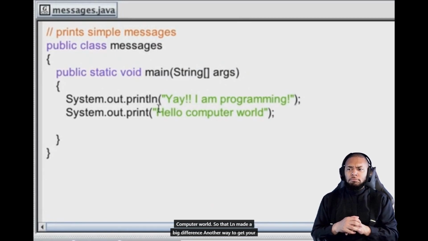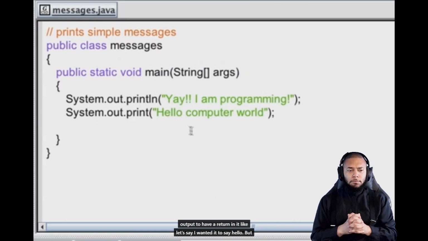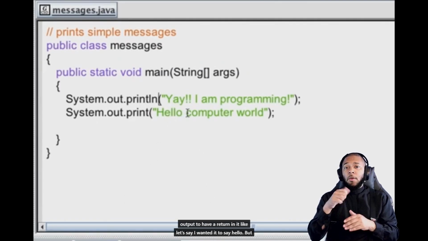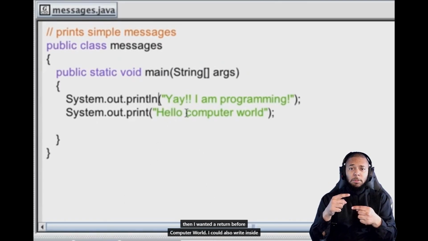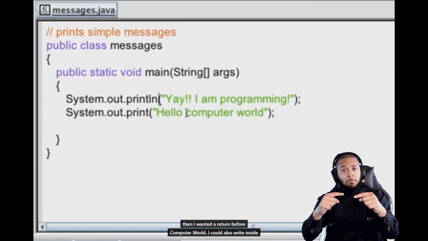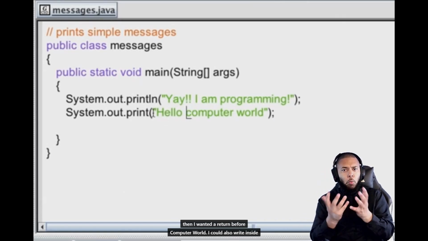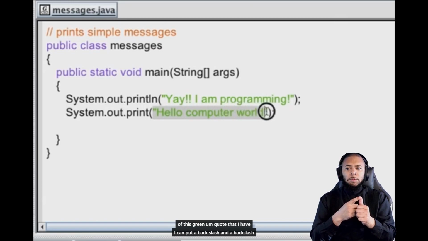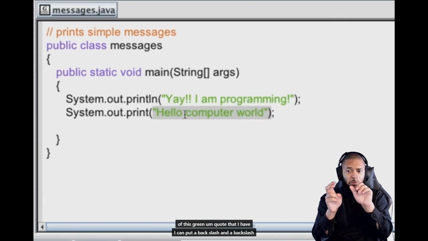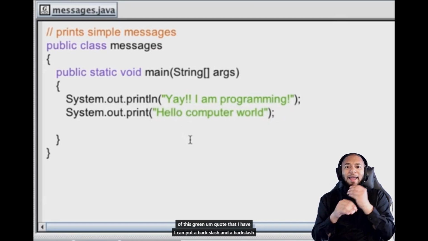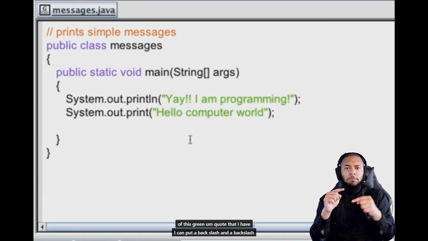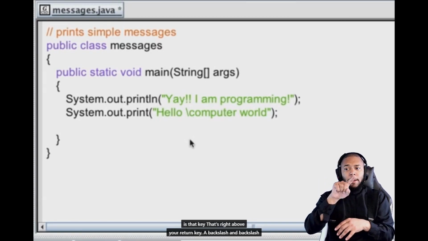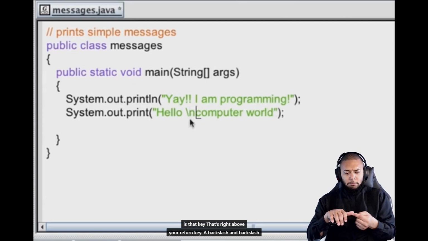Another way to get your output to have a return in it, like let's say I wanted it to say hello, but then I wanted a return before computer world. I could also write inside of this green quote that I have, I can put a backslash, and a backslash is that key that's right above your return key, a backslash n.